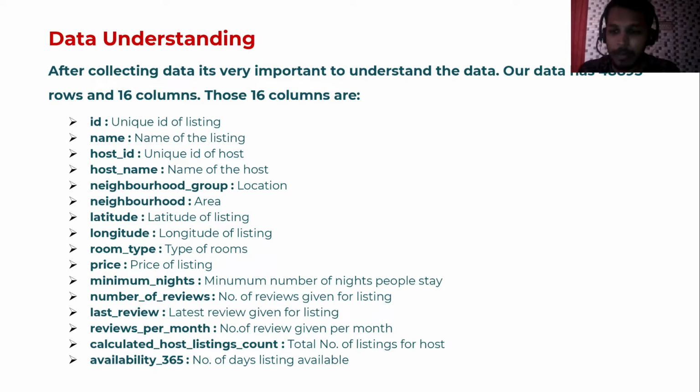Room type is the type of room, like entire home or apartment, private room, or shared room. Minimum nights is the number of nights that people stay. Next are number of reviews, last review, the latest review, and reviews per month, how many reviews are given per month. Calculated host listings count is the total number of listings for that particular host. And availability 365 is the number of days that the listing is available, like 365 days or 100 days.